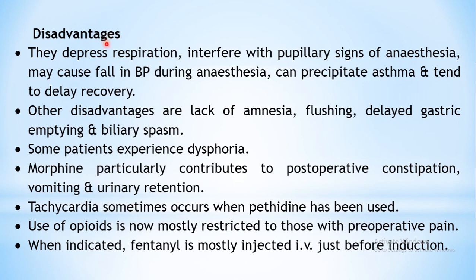Now there are certain disadvantages, however, with the use of these opioid analgesics. They depress the respiration. They can interfere with the pupillary signs of anesthesia. Pupils dilate in certain stages, so you will come to know what stages are being produced. Again, they may produce fall in BP during anesthesia. They can precipitate asthma because of bronchoconstriction. They also tend to delay the recovery from the anesthesia. So these are the problems which can be encountered.